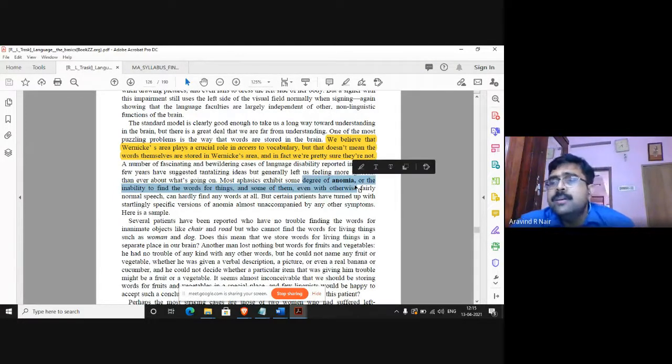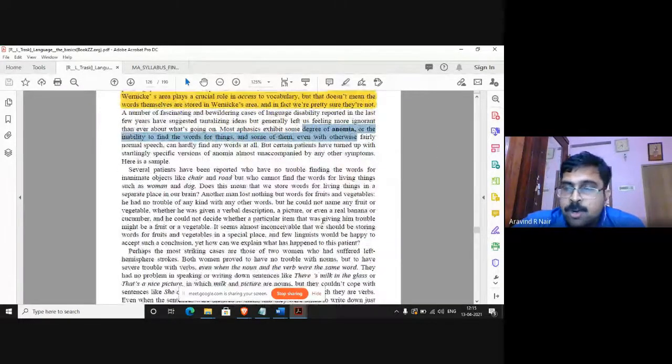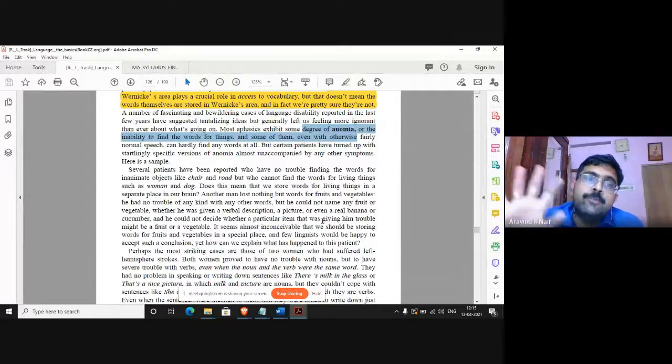It is a normal condition. Everyone suffers from it. But sometimes it becomes almost pathological. It becomes a kind of disease. Certain patients have difficulty finding the words for certain types of things. For example, there is an example in this chapter about one patient who was unable to find just the words for vegetables and fruits.